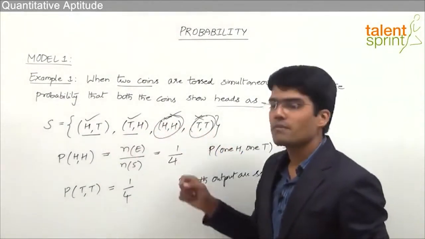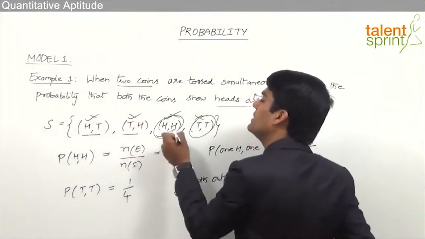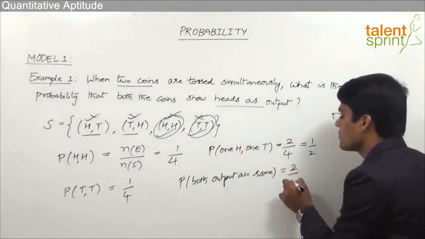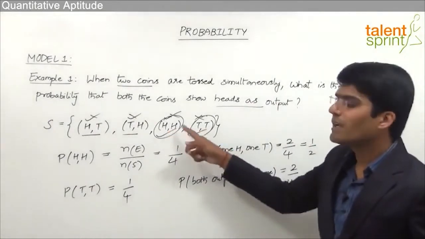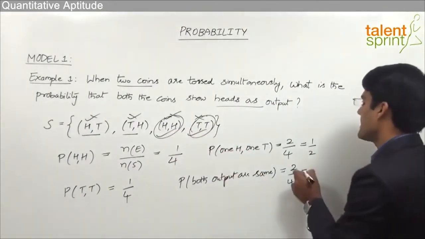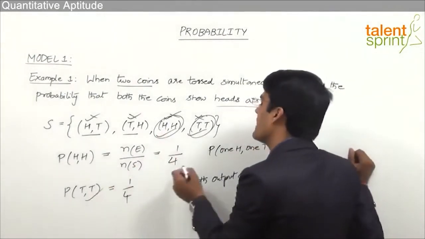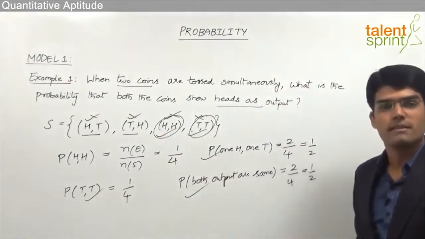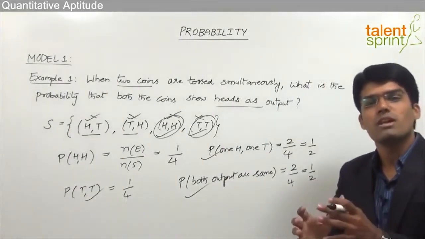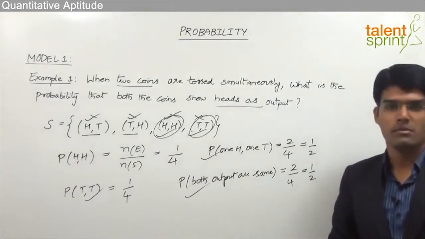In the first 2 cases, we find that one is head, the other is tail. So these 2 cannot be taken as favorable. Now these 2 become the favorable outcomes. So again the answer here is 2 out of total 4. Why? Because these are the 2 possible outcomes which are in favor of the given event out of total 4. So 2 by 4 is again 1 by 2. So this is how various questions from probability can be answered based on tossing of coins. We simply have to decide what is the sample space and then take up only those outcomes which are in favor of the given event divided by total number of outcomes to get the required probability.